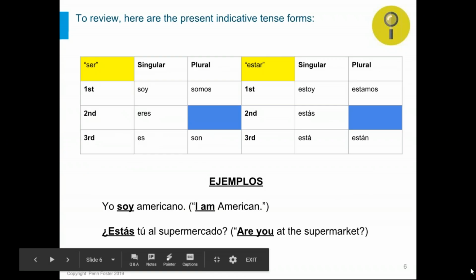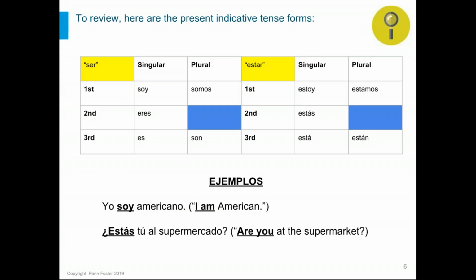Okay, on this slide we're going to review a little bit and show you the present indicative tense forms and conjugations of these two verbs. They're both irregular verbs. As you can see in their charts, first singular for ser begins with soy. First singular for estar begins with estoy. You should probably recognize those, or if not, become familiar with them. Very important verbs, and they will come up quite often throughout your course.